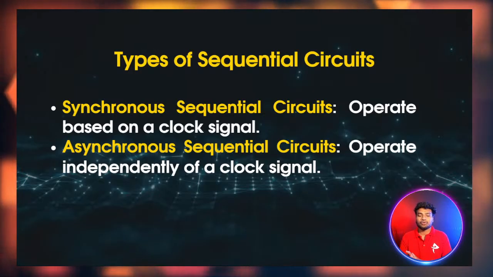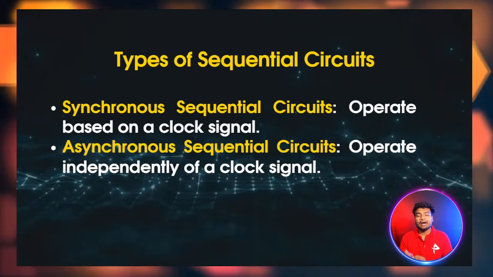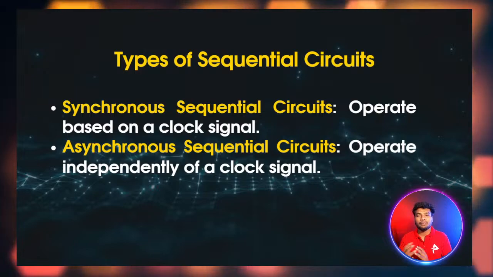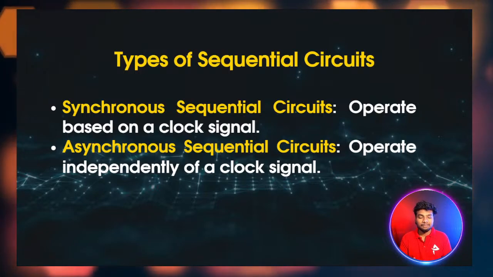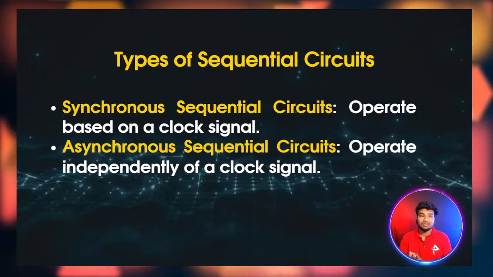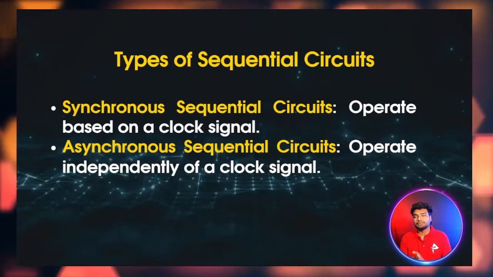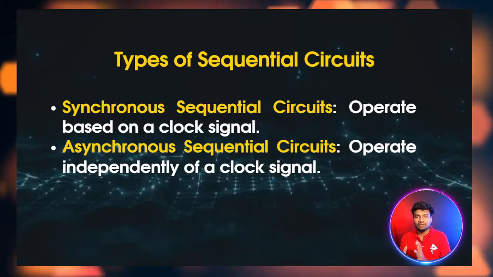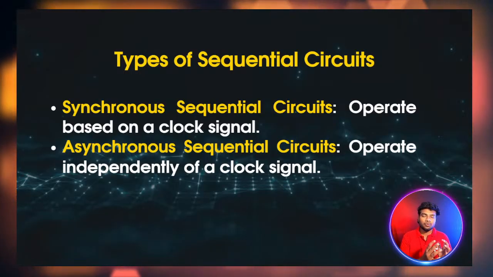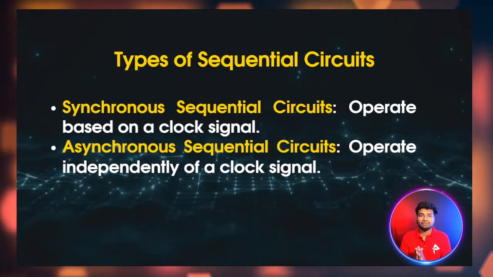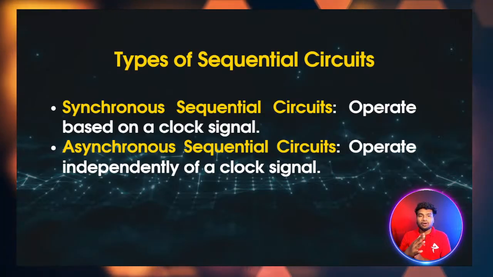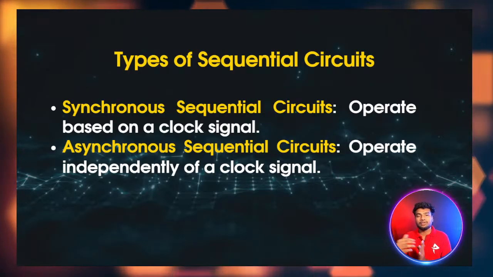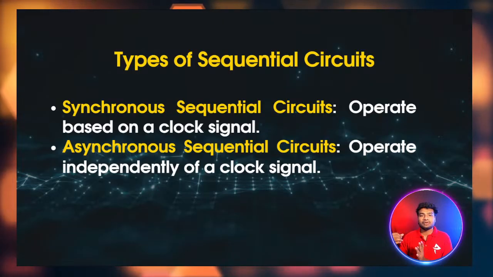then it is a synchronous sequential circuit. Asynchronous is when it operates independently of a common clock source, like a clock signal. It means you connect the 5 D flip flops, and you give the clock input only to the first D flip flop. The output of that D flip flop is given to the second D flip flop's clock input.